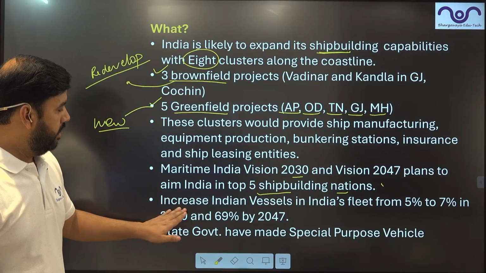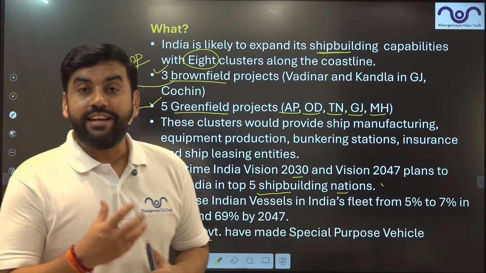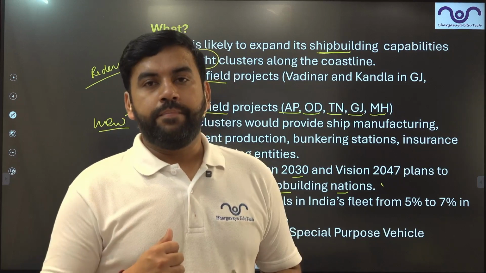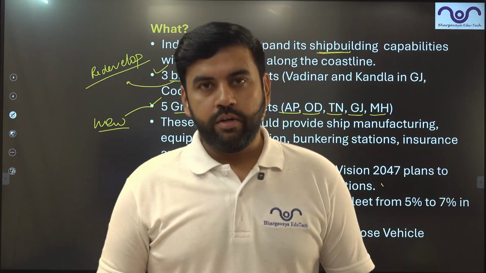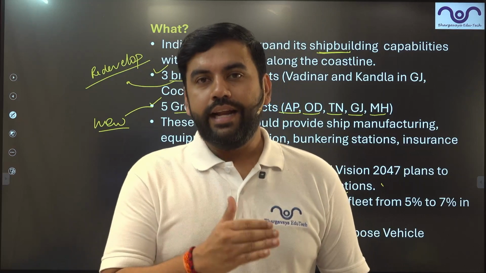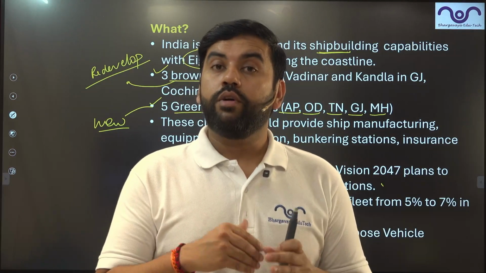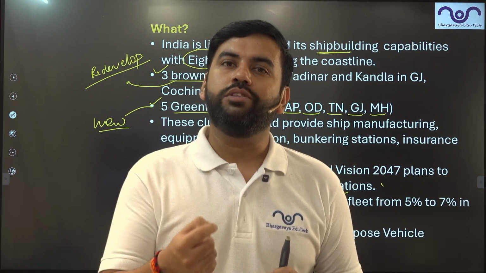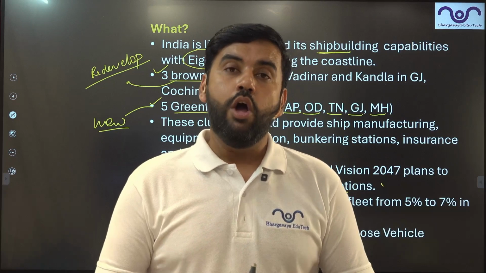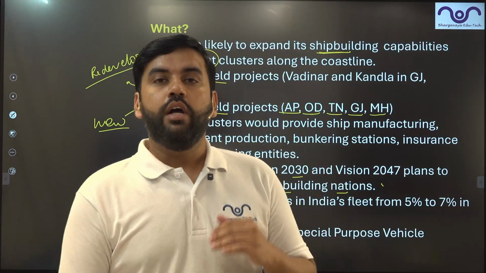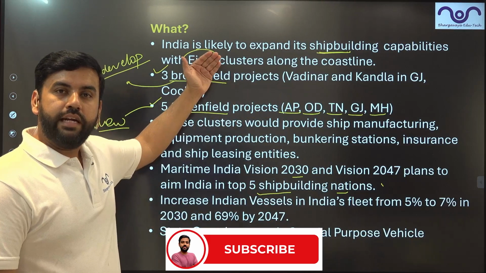State governments have made a special purpose vehicle. What is a special purpose vehicle, guys? SPV is a specialized company, right? A specialized company or corporation created for a special function. For example, DMRC, Delhi Metro Rail Corporation. Now, this company never existed before. This was created for a special purpose. That special purpose was to construct the Delhi Metro. And it has joint ventures with multiple metros across India to provide expertise. In a similar fashion, many states have created a company that will look into the development of these 8 clusters.